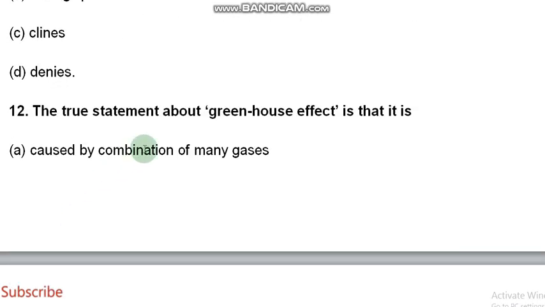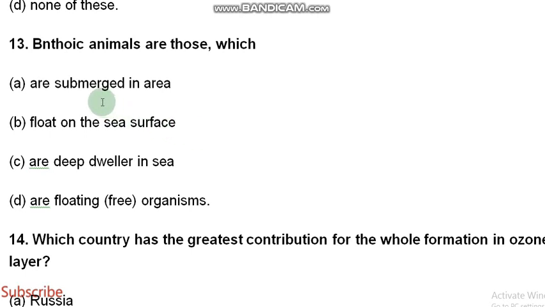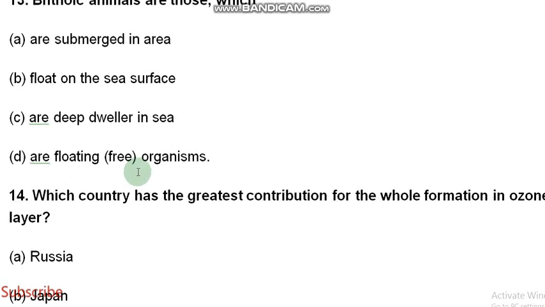The true statement about the greenhouse effect is that it is caused by carbon dioxide, CFC, CH4 and NO2 gases. Benthic animals are those which are deep dwellers in the sea, which is the correct option.